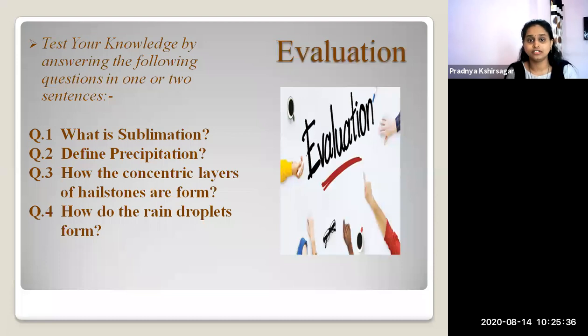Till now we have learned half the lesson of precipitation. The remaining part we are going to complete in the next session. I hope everybody has understood what precipitation, condensation, and major forms of precipitation are. I'm happy that you all have understood it.